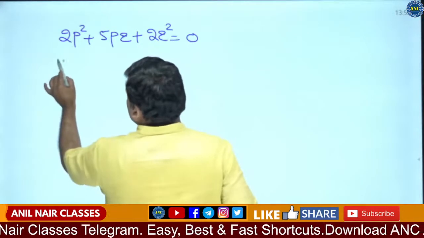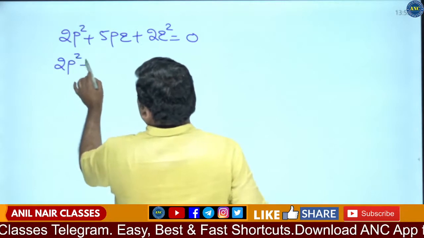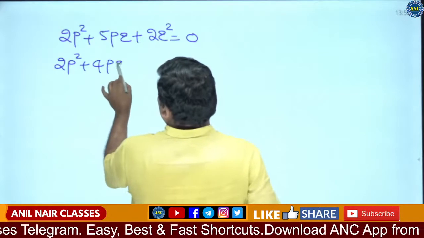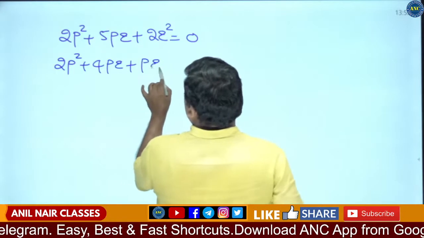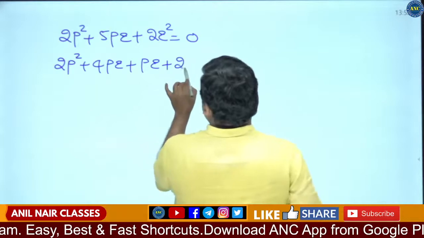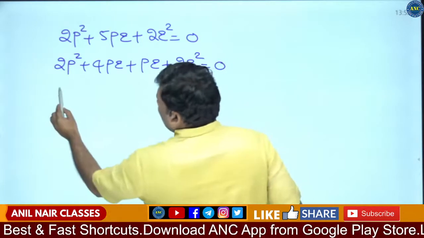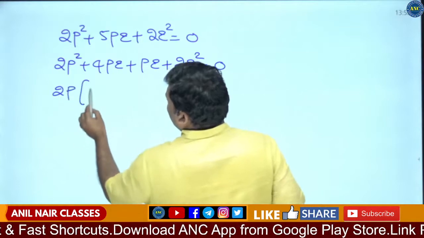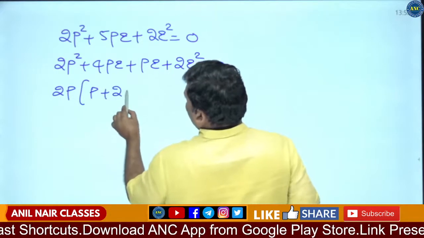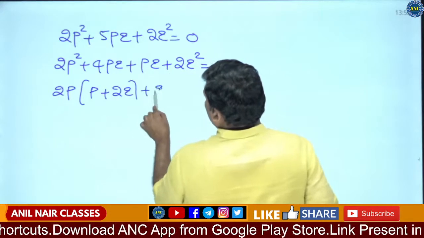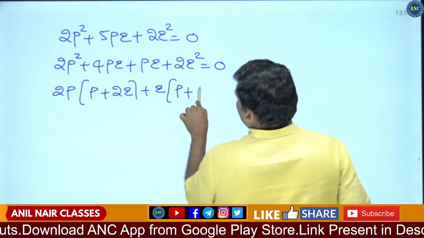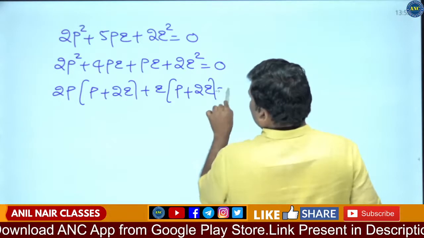If I factorize this one, 2p square plus 4pq plus pq plus 2q square is equivalent to 0. 2p common, this will become p plus 2q, plus q common, p plus 2q is equivalent to 0.